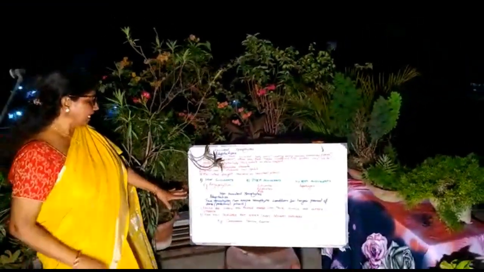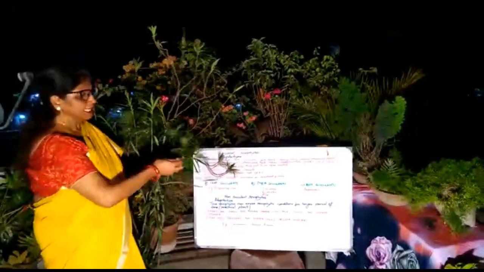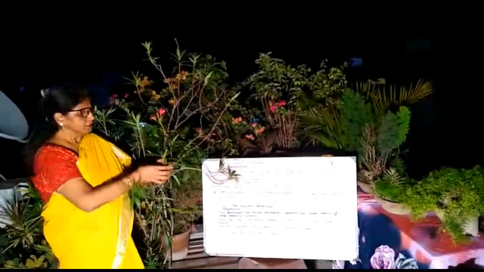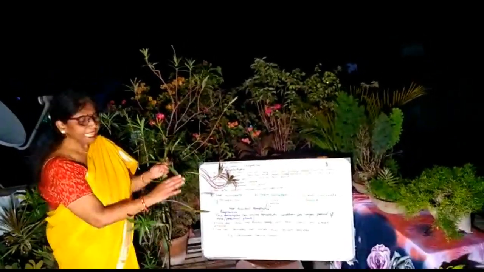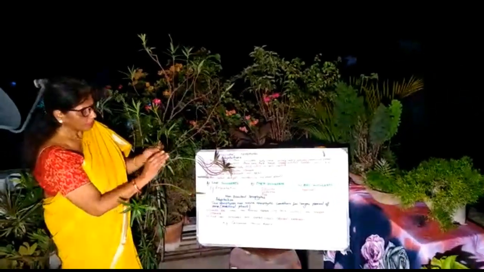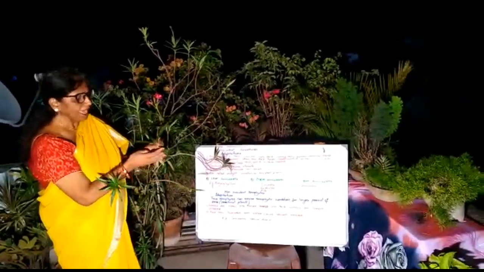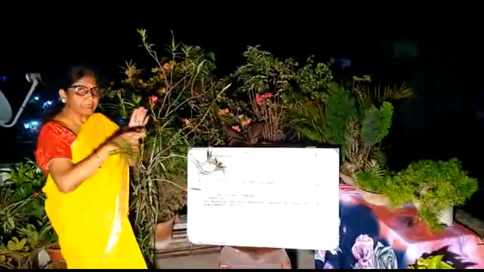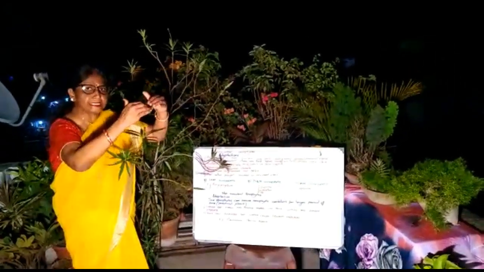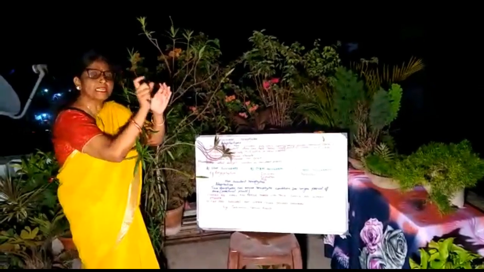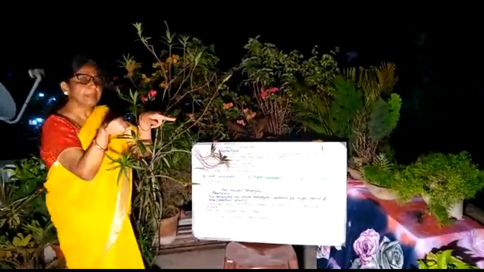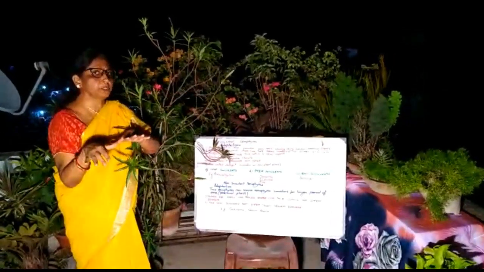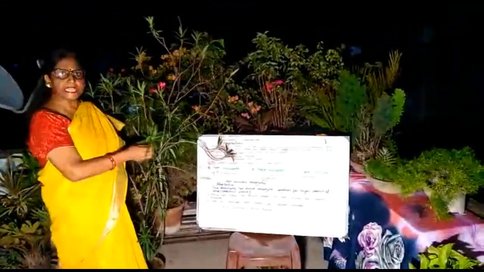In non-succulent xerophytes, leaves are small. You can see this is non-succulent xerophyte. The best example is Nerium. Leaves are needle-shaped, thick cuticle on the upper surface. And very important adaptation is these plants have sunken stomata. That means the lower epidermis invaginates inside, and the stomata is located inside that epidermal layer so that it is not getting direct sunlight and the transpiration is reduced. So these type of plants are non-succulent xerophytes.